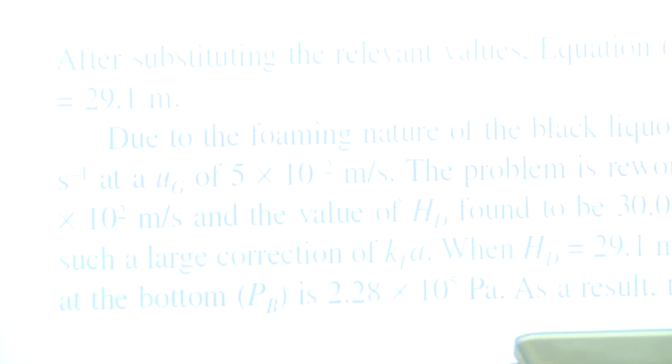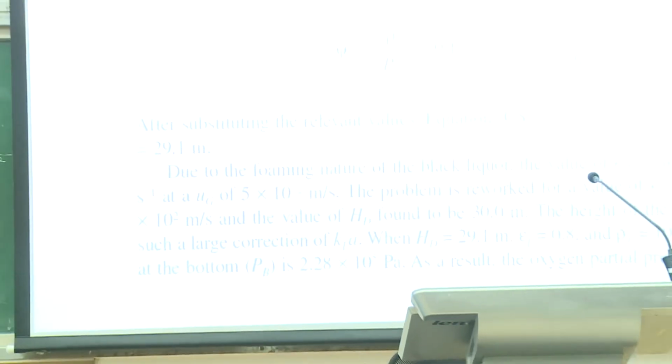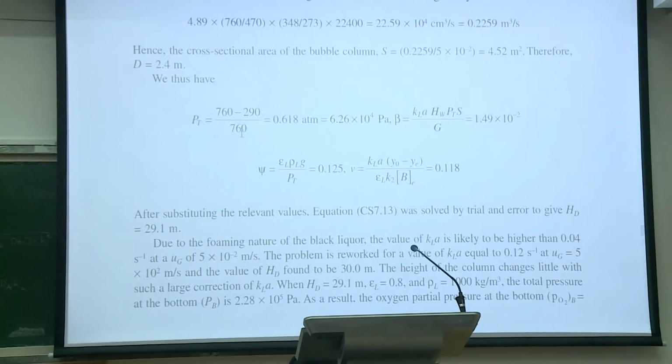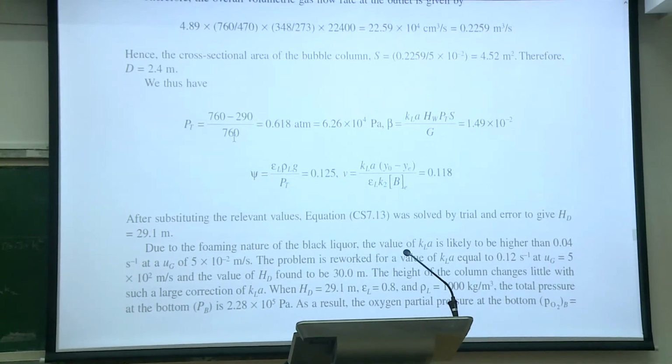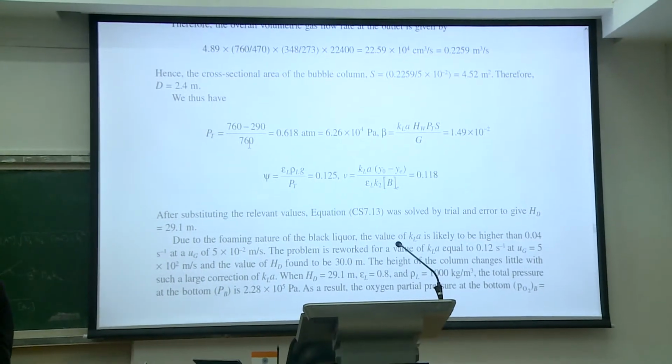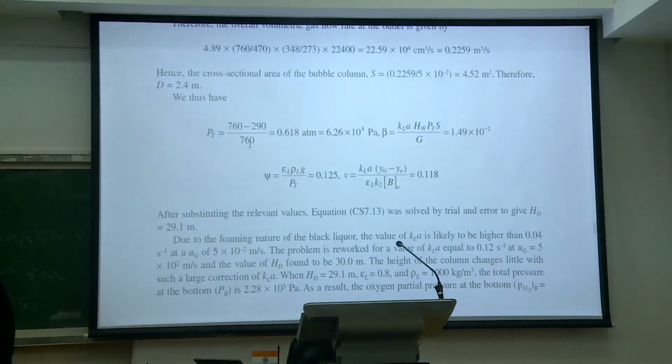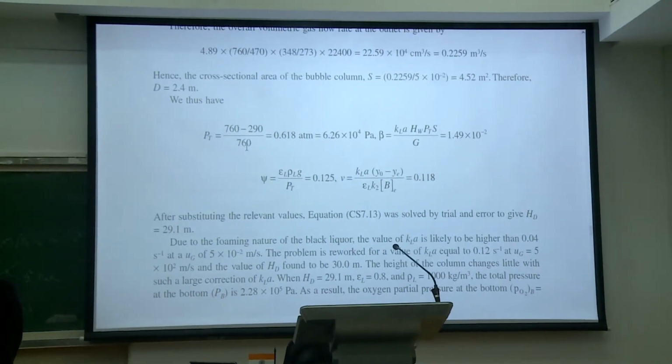Correct? So for ad hoc starting point, we have ad hoc answers. So diameter of 2.89 and height of 29.1 meters will cost something.